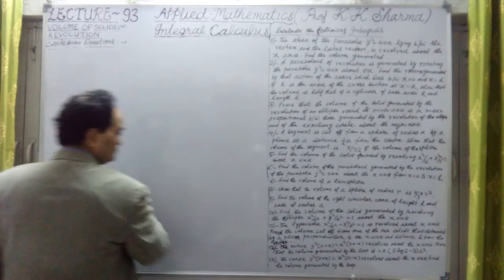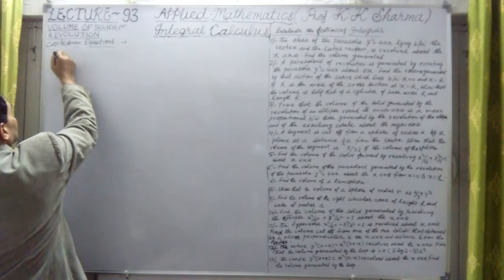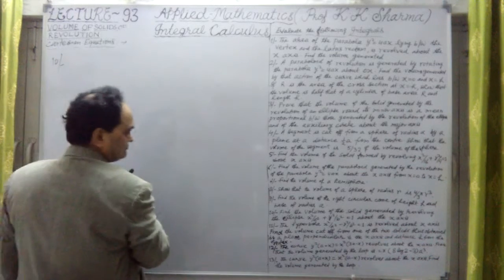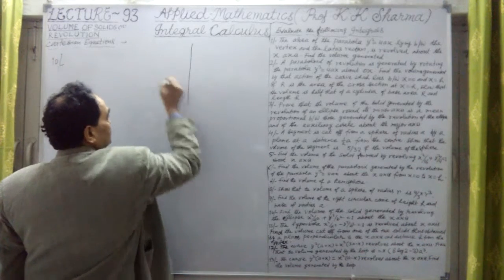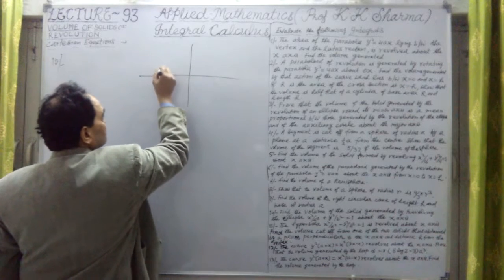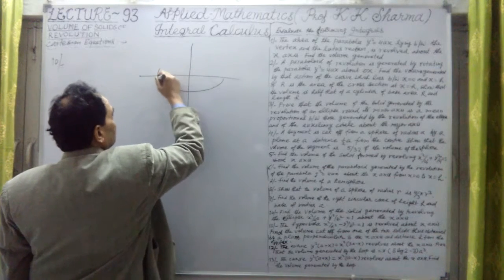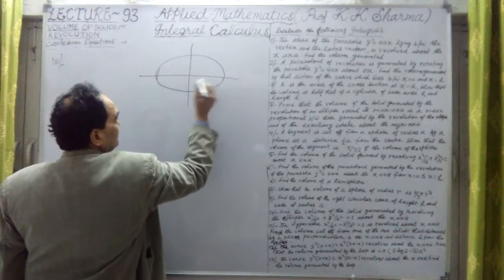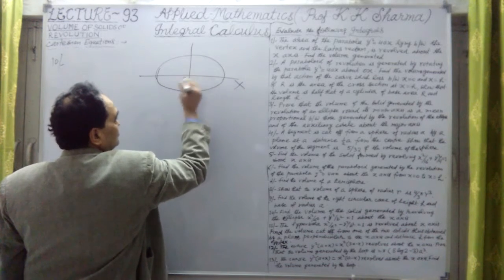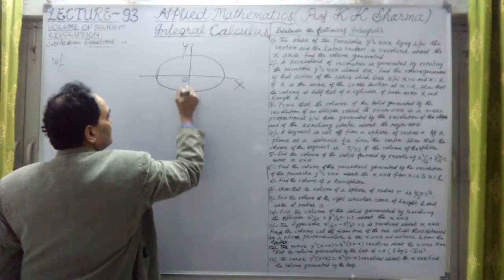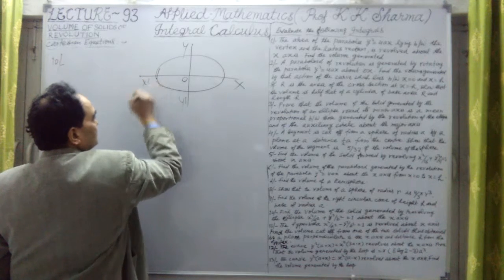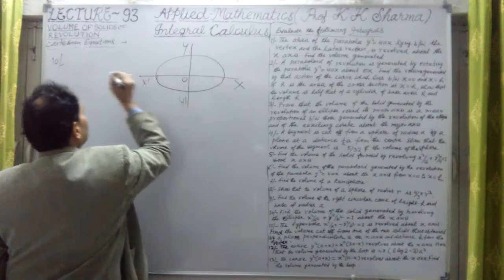Simple. Let us take this question number 10 here. This is the ellipse which we have described a number of times. This is O, the origin, this is the x-axis, and this is the y-axis.